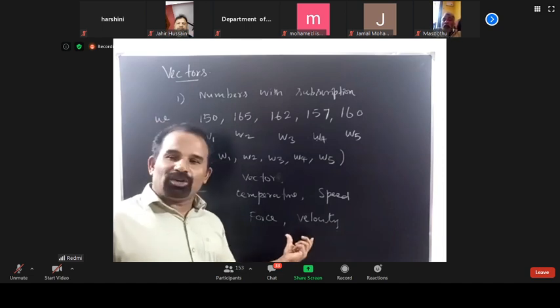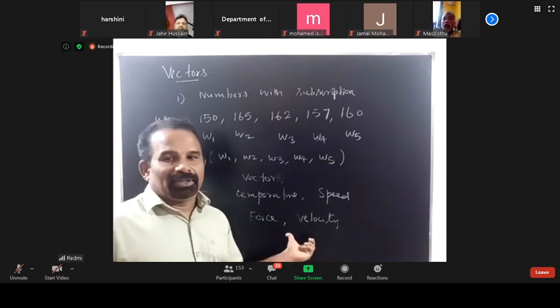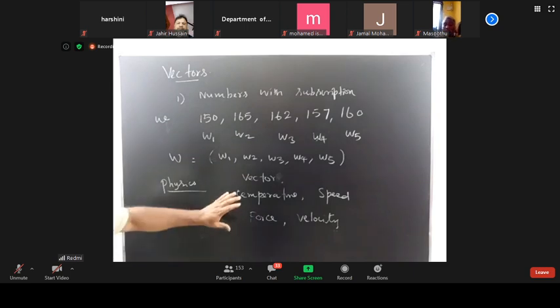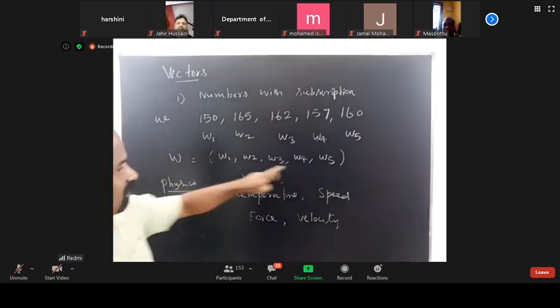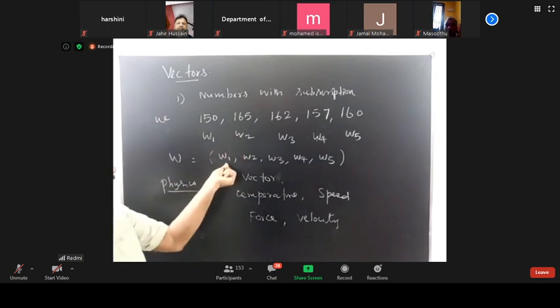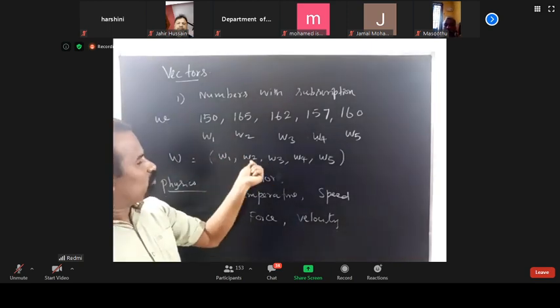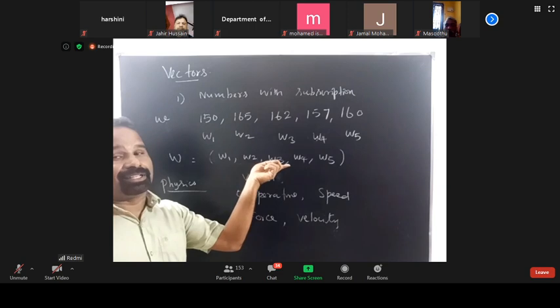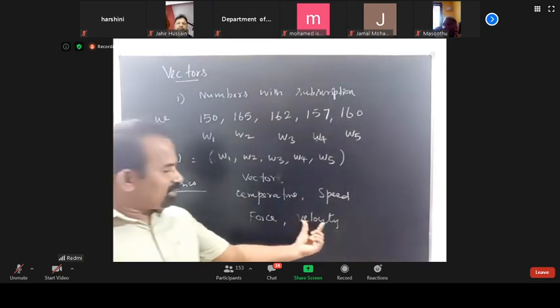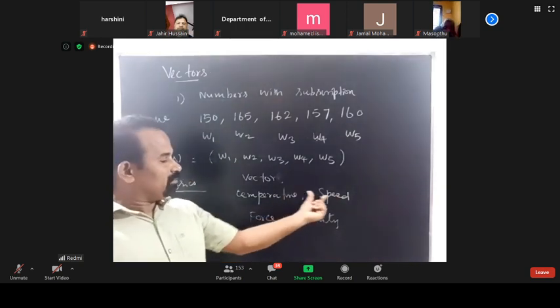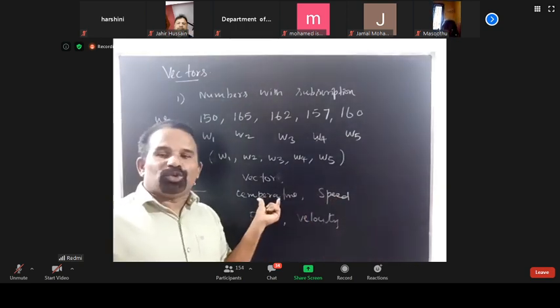Then only we can calculate the length. So this is the vector W is equal to W1, W2, W3, in which each of W1, W2, W3 is a scalar. That is most important. Force is a vector, velocity is a vector.